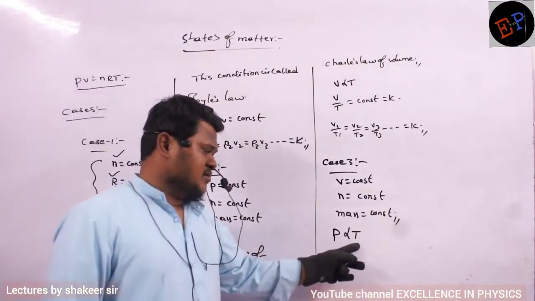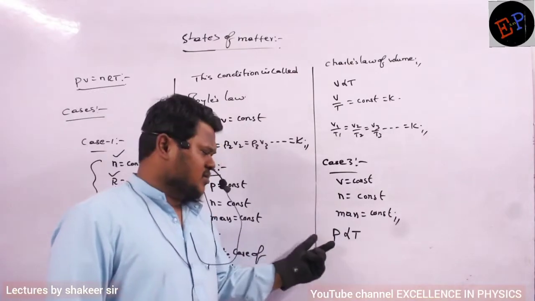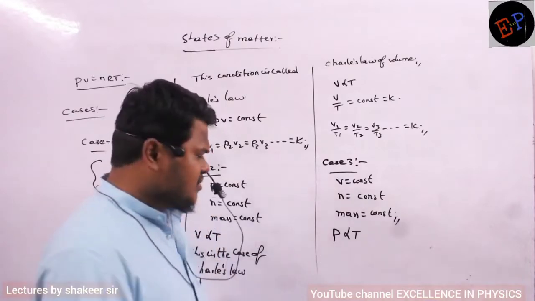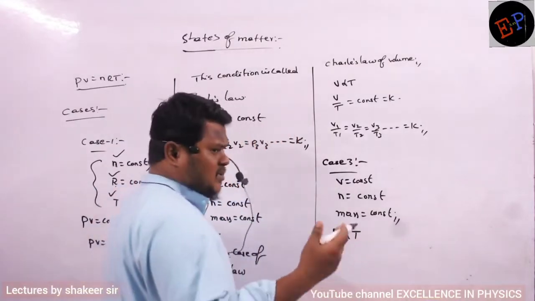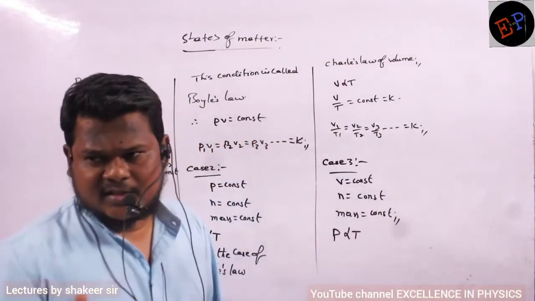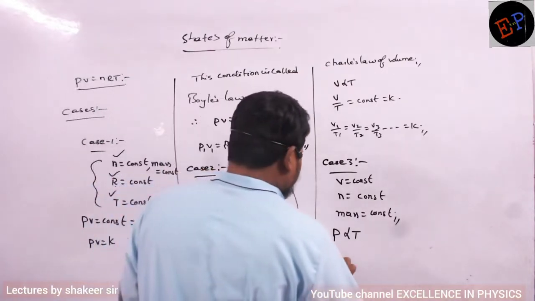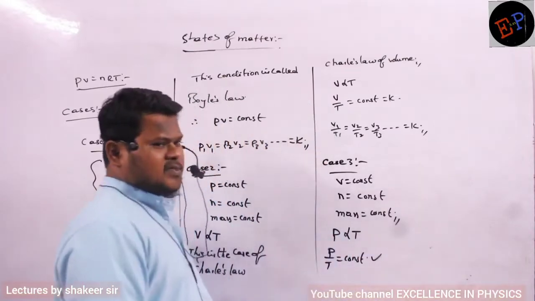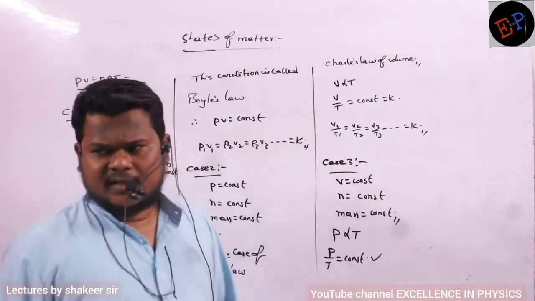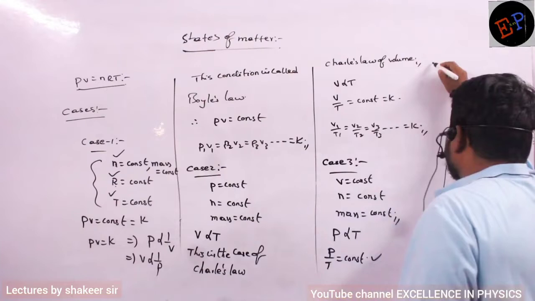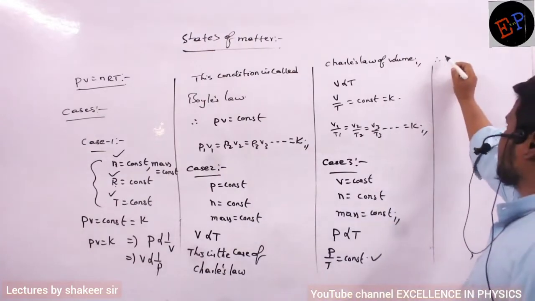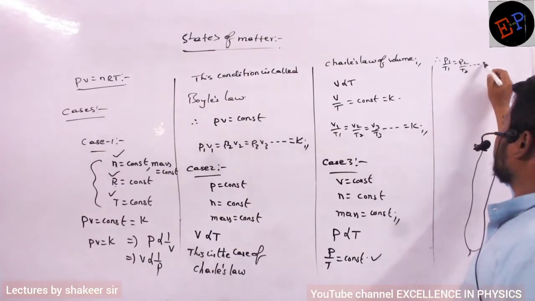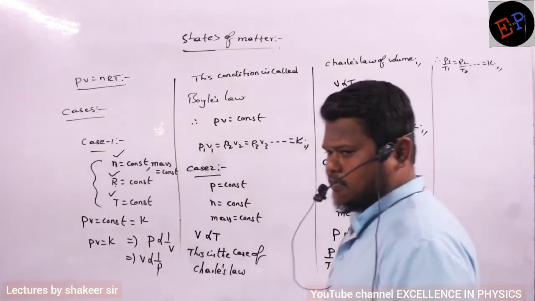So with the increase in temperature, the pressure also changes by some constant. And what is that constant? That constant can be anything depending upon the initial state of the gas. I can write P by T is a constant, called the constant of proportionality. It depends on the initial conditions of the gas. So I will write P1 by T1 is equal to P2 by T2, and it goes on, and it is equal to K. You can write like this also.